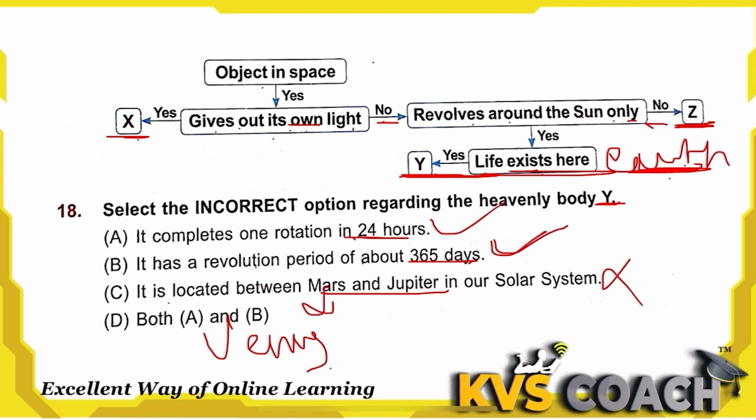Okay, so Earth is the third planet, Mars is the fourth planet, and Venus is the second planet. Mercury is the first planet. So option C is the incorrect statement.